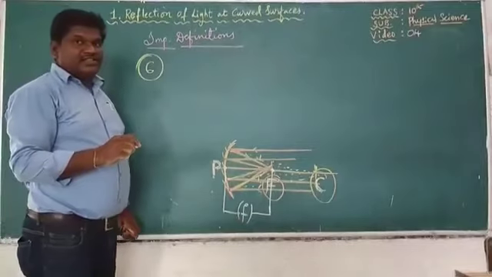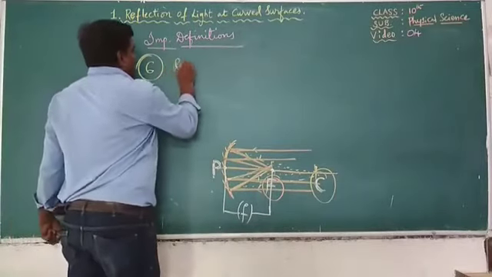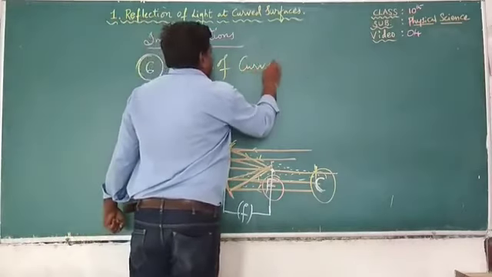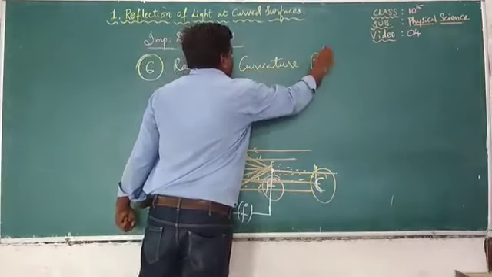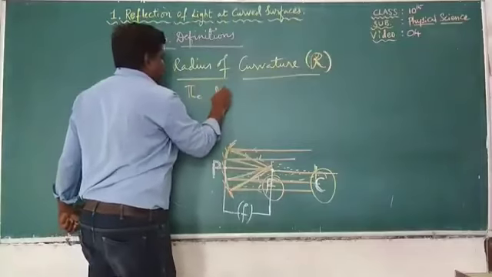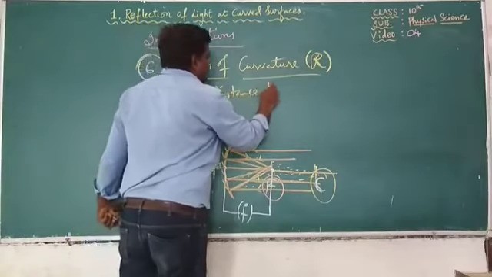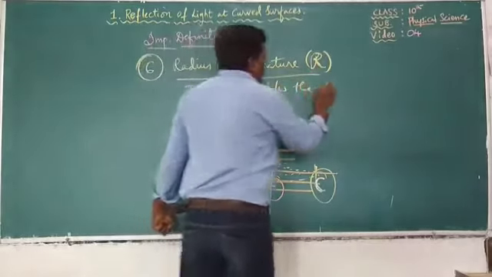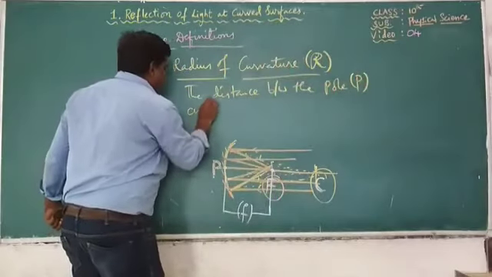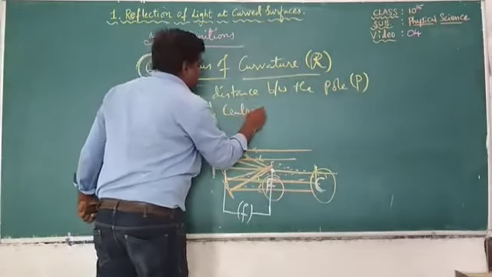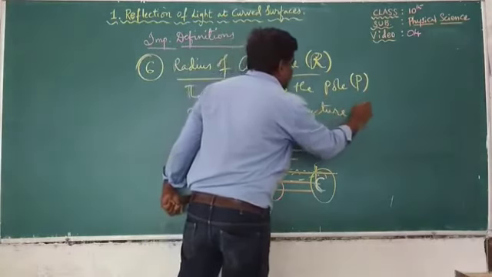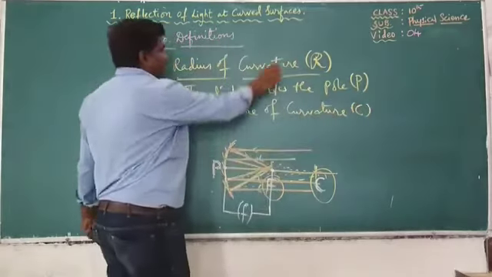Now let us see the next definition, that is radius of curvature. What is radius of curvature? It is denoted by capital R. The distance between the pole of the mirror, capital P, and center of curvature, capital C, is known as radius of curvature.